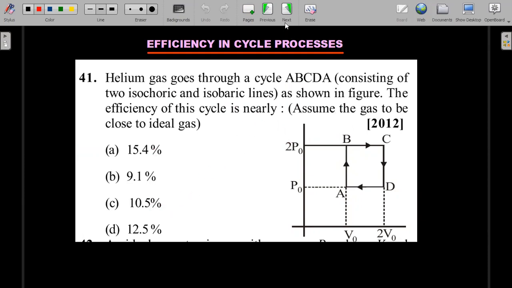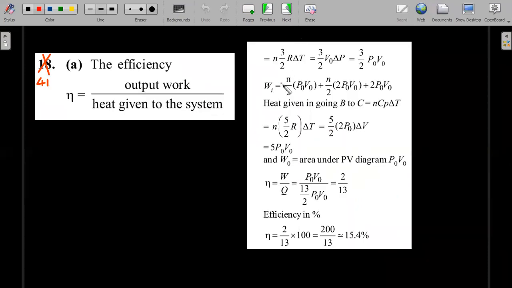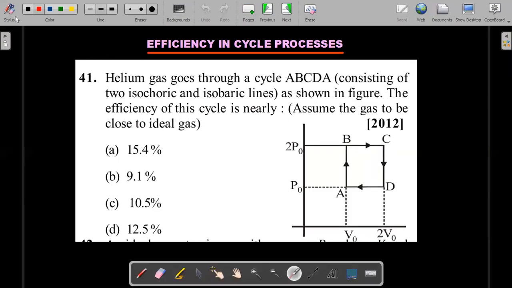Okay, so how do you calculate the efficiency of a cyclic process? The basic idea is the output work divided by the heat given to the system. So in all of this, you should realize that in the process AB, which is constant volume with the pressure increasing, there will be an input of heat. And for B to C also, there will be an input of heat.